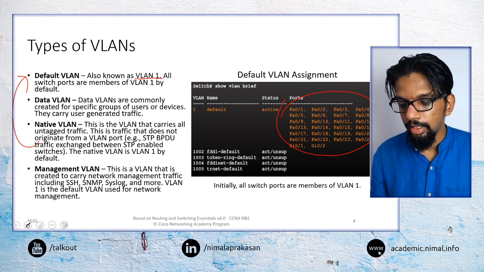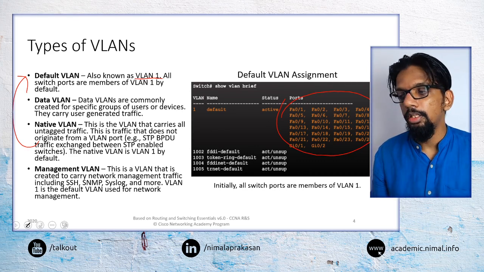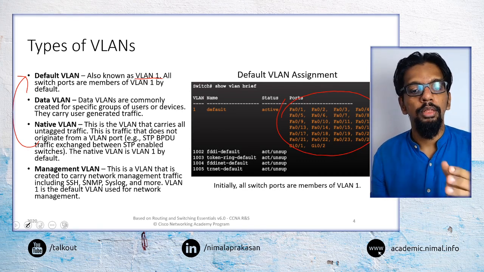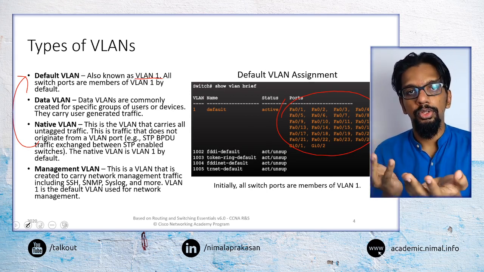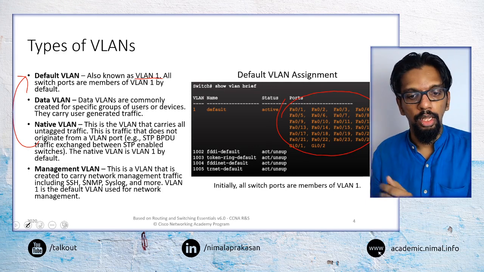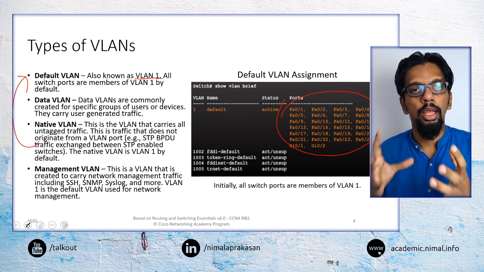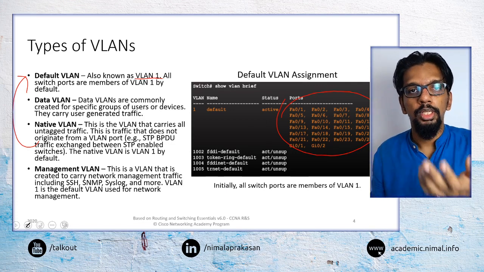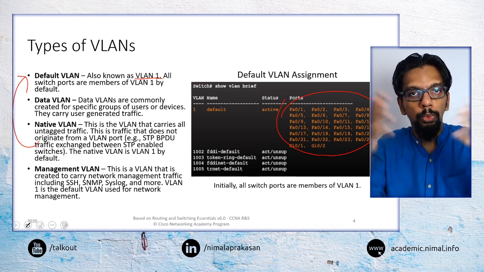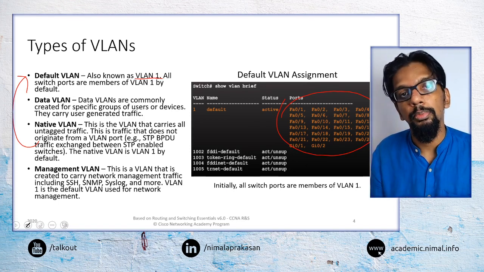Another category that we may have is the management VLAN, which is there mainly for the purpose of putting our network resources on a separate VLAN. In the previous lesson, when we were looking at configuring switches through IP networks, we said that the switch is accessible to anyone in the IP network.